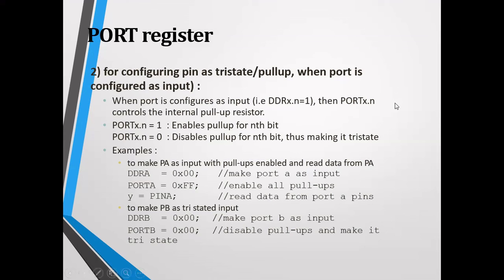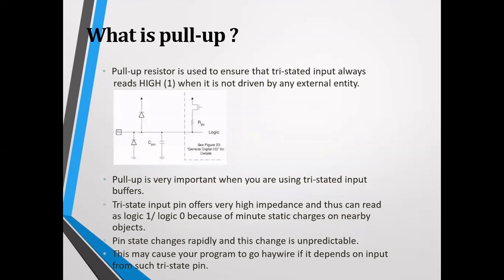To make PB a tri-stated input, initially you declare DDRB equals 0x00, making the port input mode. If you want to disable the pull-ups, then it will be tri-stated. So if you declare PORTB equals 0x00, it automatically disables the pull-ups and makes it a tri-state.